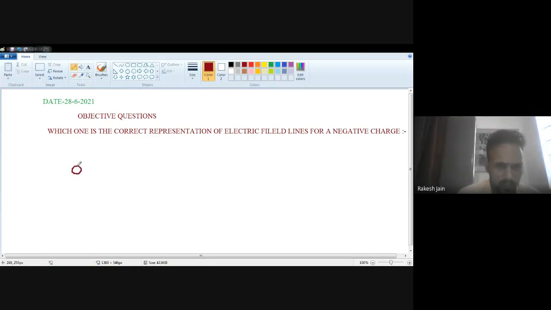So let's suppose you have a negative charge. So there are some directions, and we have to find out which one is the correct direction. The second option looks like this. The third choice is given as this one.